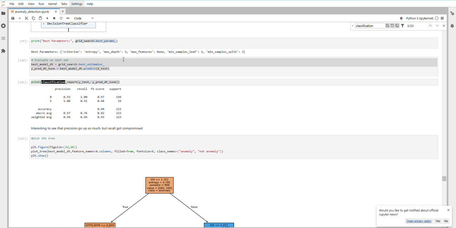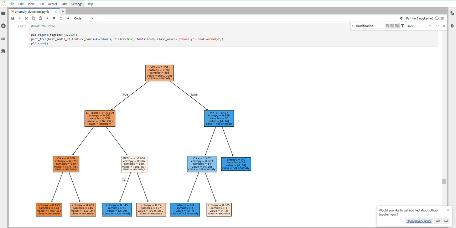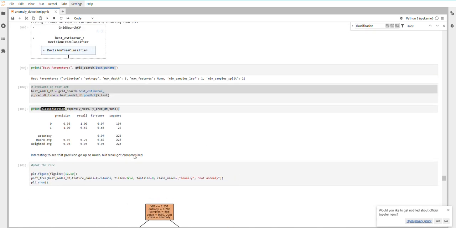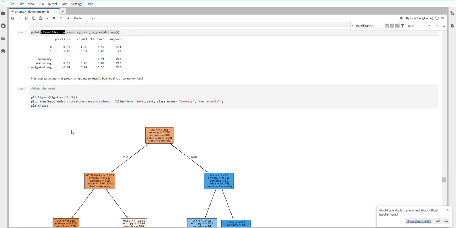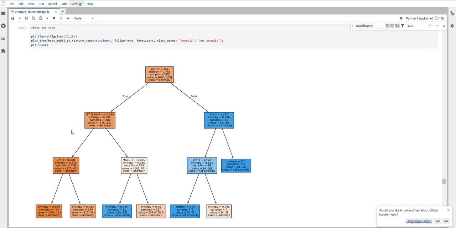And also I hyperparameter tuned it and got this best parameter. As you can see, we can see fix again: fix less than 1.4 definitely gives us the class that is not anomaly. And you can see here the precision and recall score. Recall reduced the score, but it definitely gave a precision of 1. So it's really good at predicting which one is not an anomaly.